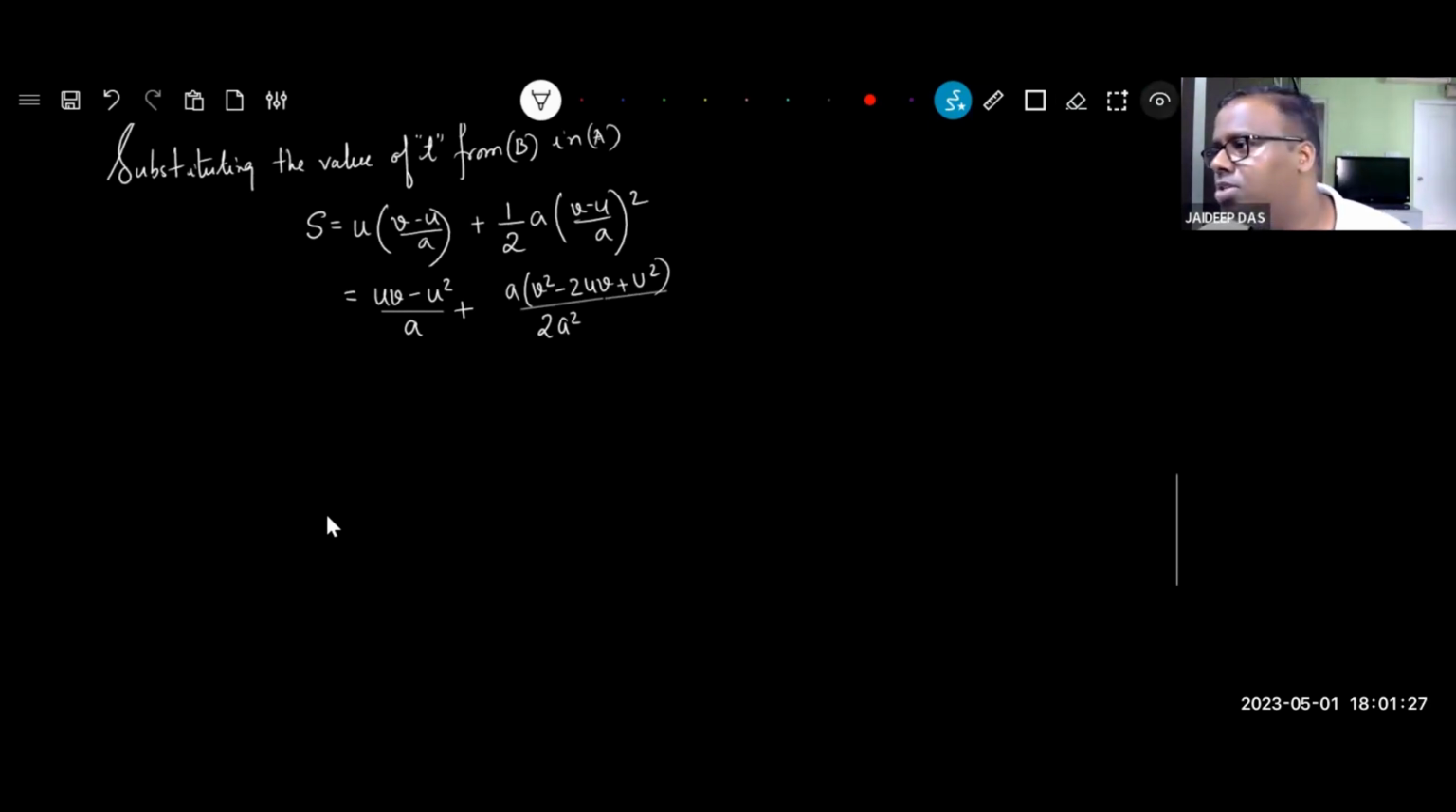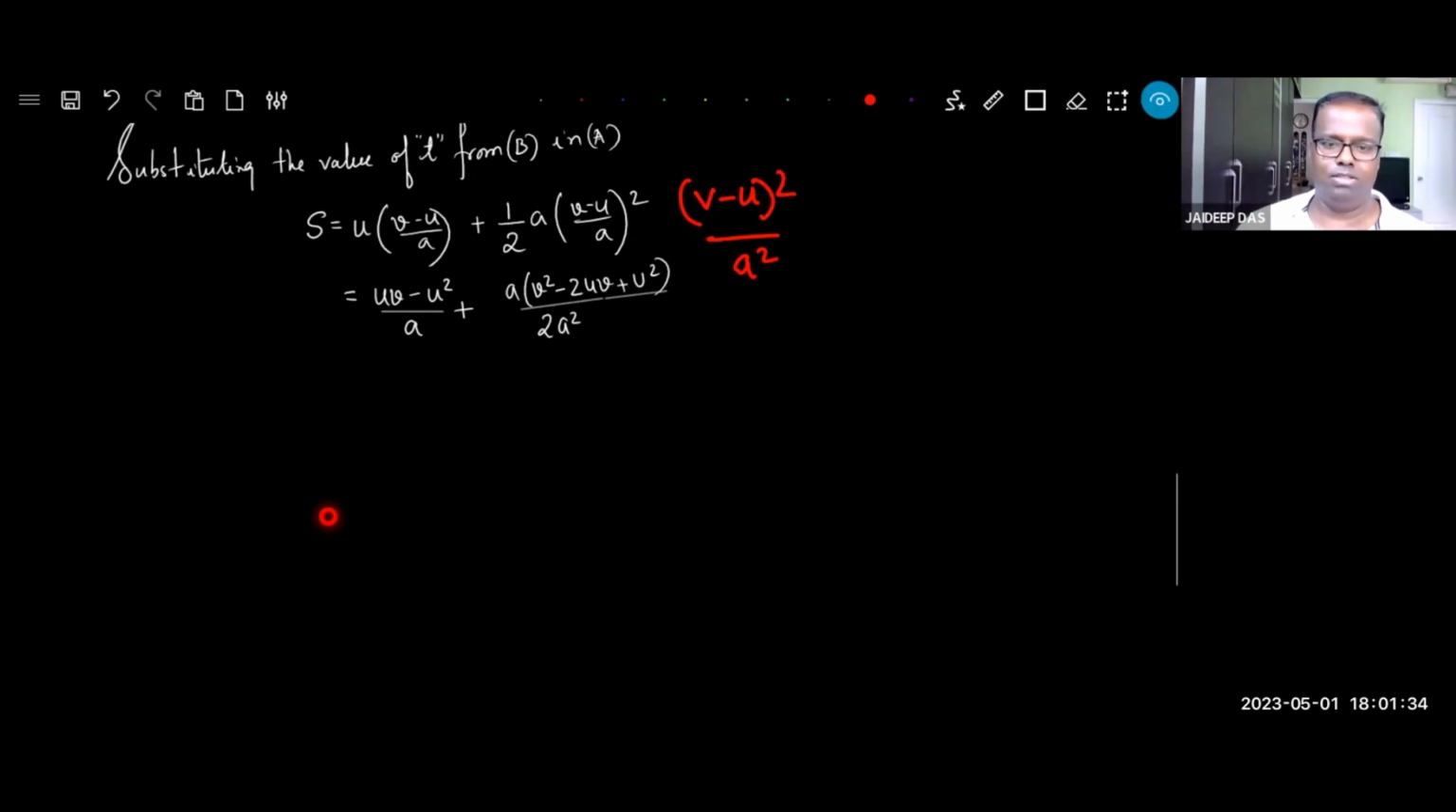Can I write this fellow like this: V minus U whole square divided by A square? I can write it like this, right? This A square has come here, and this thing has been expanded as V square minus 2UV plus U square. And this A is the A out here. Sir, where did the 2 go? The 2 has come inside here. Clear? Zoe? No worries? Neha, no worries?